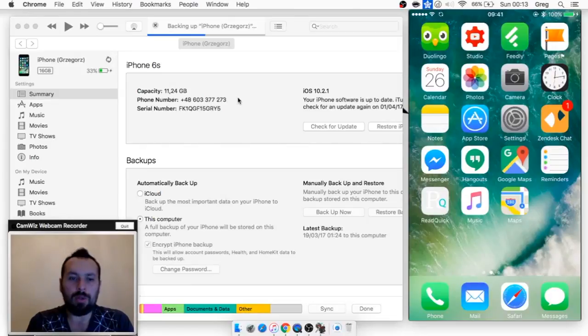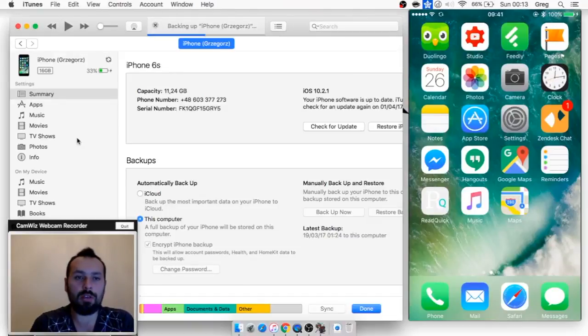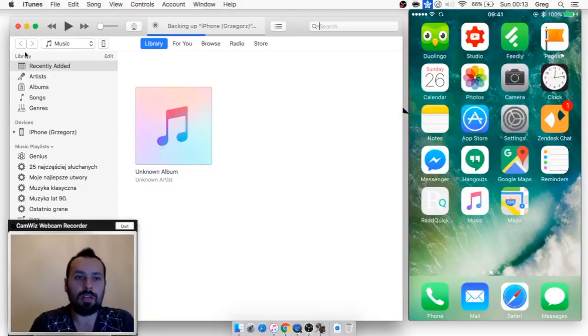When you download it, you should install it, and then connect your iPhone to your computer using cable and wait for some minutes. It should be shown, as you can see here. You should see these things even without an iPhone connected, and then you will see an iPhone here in the device section, and also here.